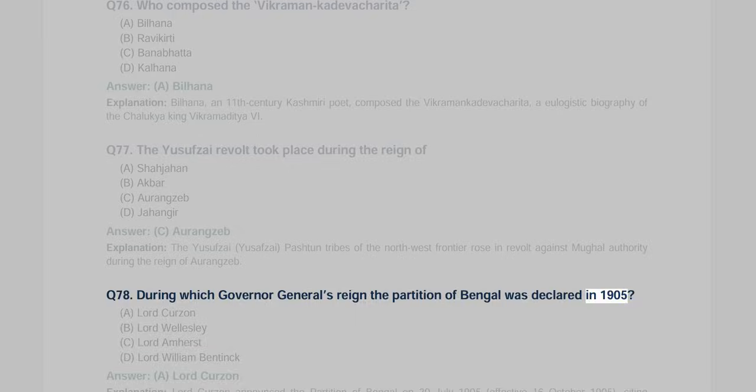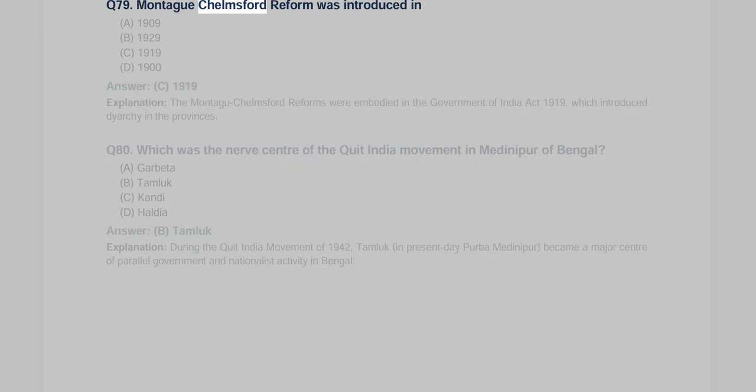Q79. Montagu-Chelmsford reform was introduced in A. 1909, B. 1929, C. 1919, D. 1900. Answer C. 1919. Explanation. The Montagu-Chelmsford reforms were embodied in the Government of India Act 1919, which introduced diarchy in the provinces.